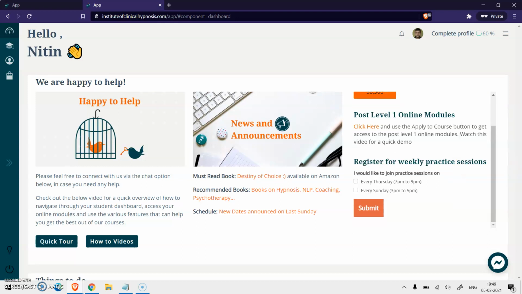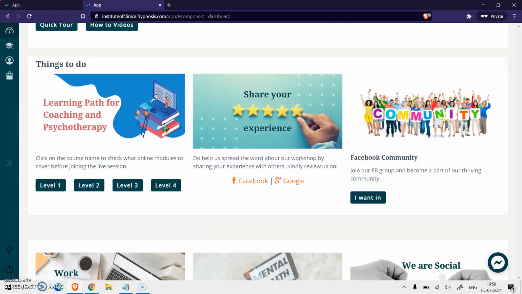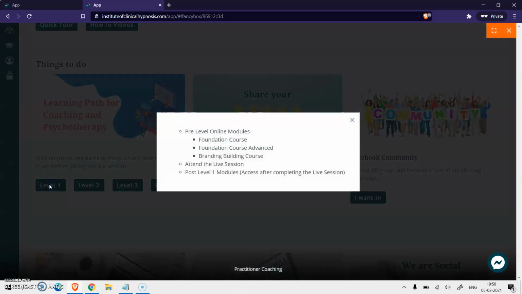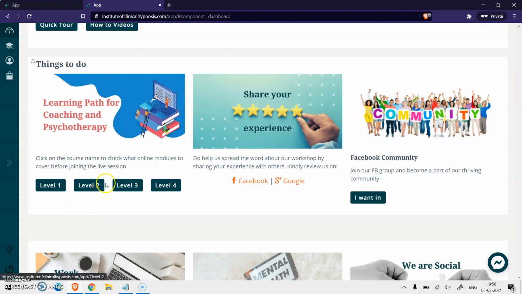Next, as we go down, you will notice that the learning path for the coaching and psychotherapy program is now very clearly defined, which means when you click on level 1, you will have a clearer understanding of what online modules you need to cover and what the session flow will be like. And this is something that you will notice for each of the levels.